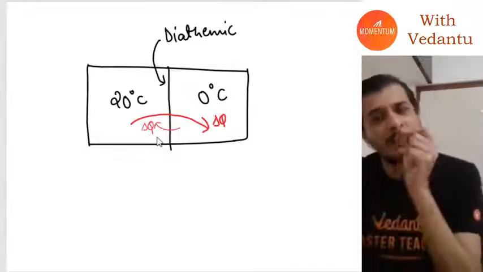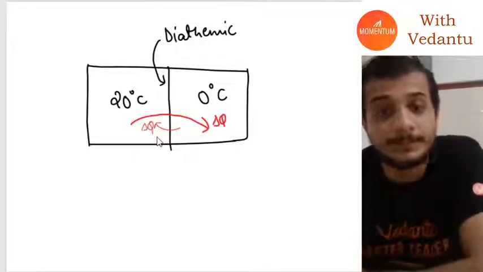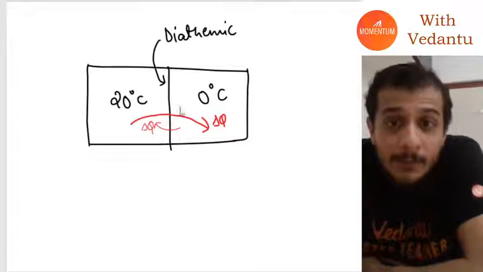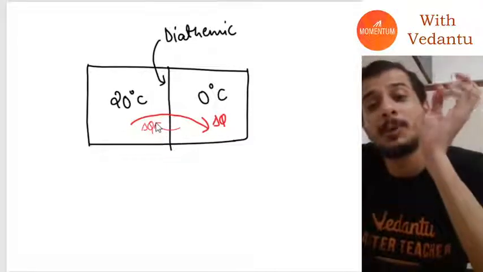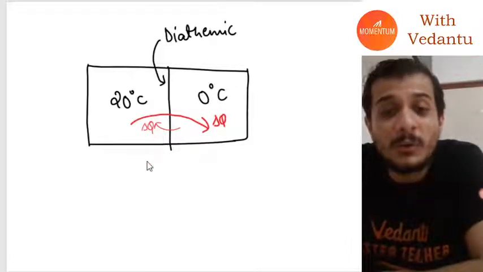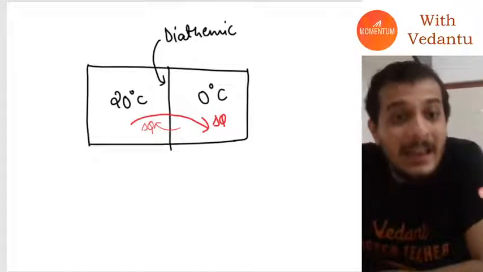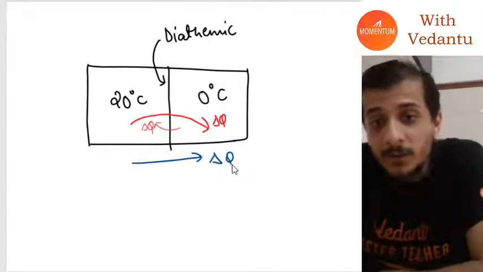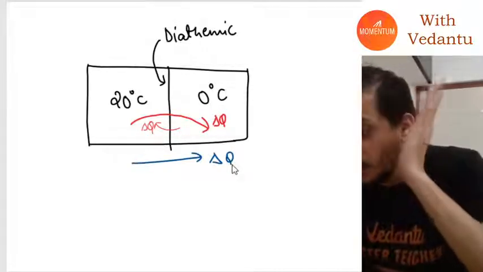But the heat going from right to left, from 0 to 20, is very small compared to the heat going from 20 to 0. So overall you can say net heat is going from 20 to 0.